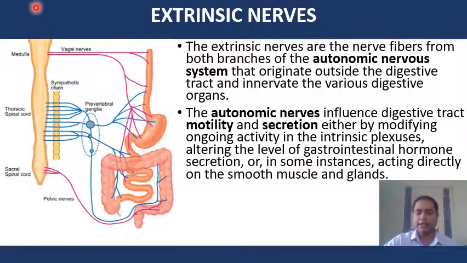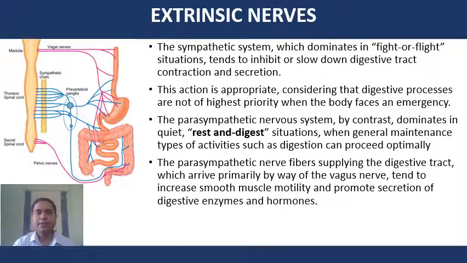The sympathetic system, which dominates in fight or flight situations, tends to inhibit or slow down digestive tract contraction and secretion. This action is appropriate because digestive processes are not of highest priority when the body faces an emergency.